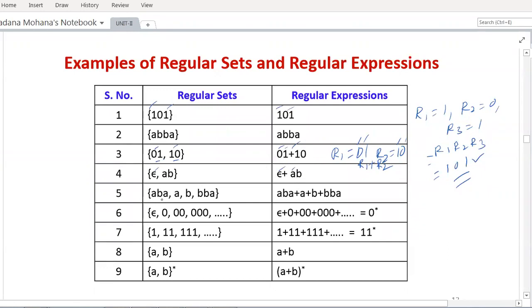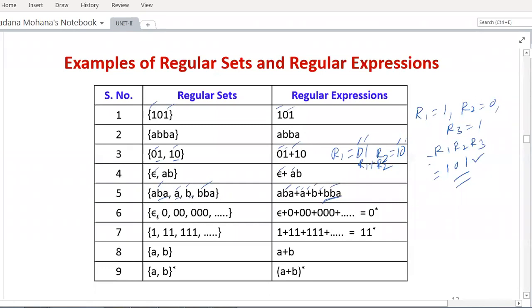Then the next example, the set consisting of the strings aba, a, b, bba. Total 4 strings are represented within set brackets separated by commas. So all commas you can replace by plus. Now that is the equivalent regular expression. The regular expression is aba plus a plus b plus bba. Now this is a regular expression.